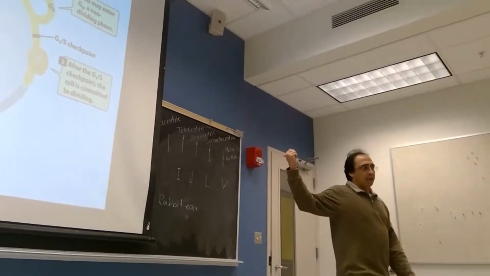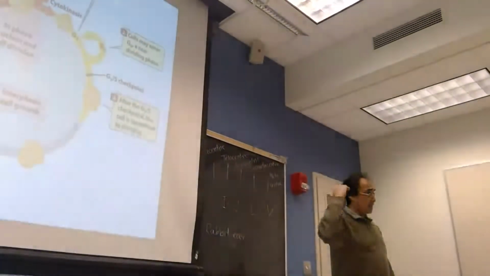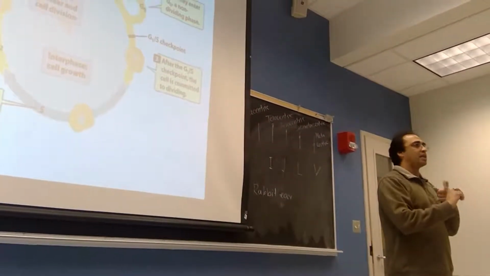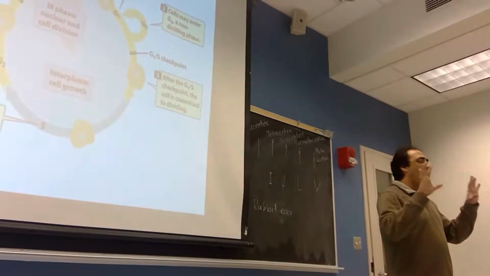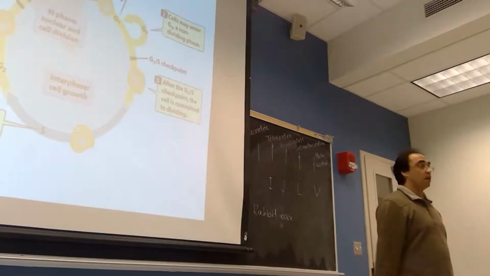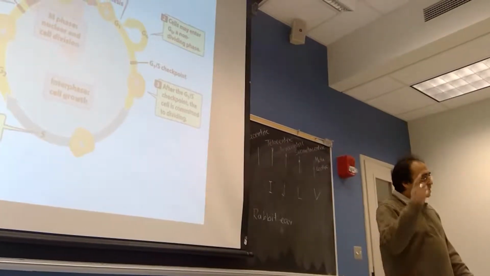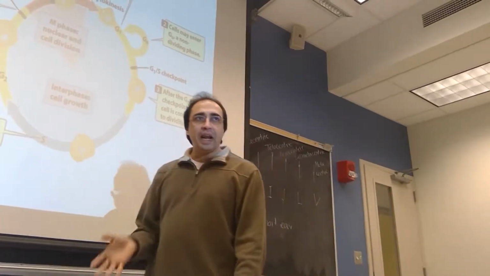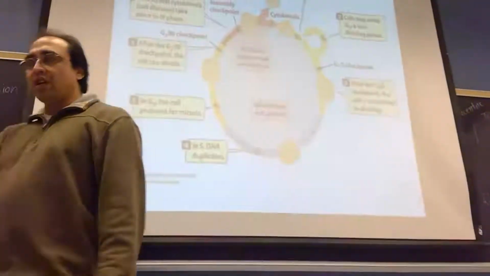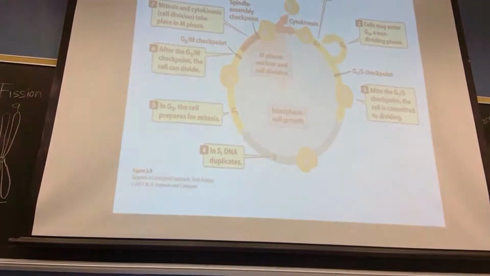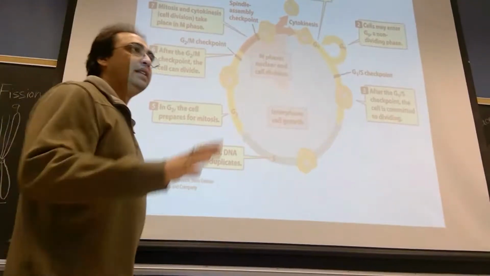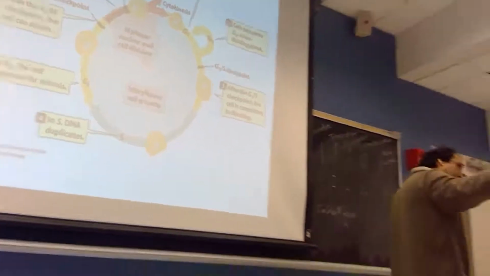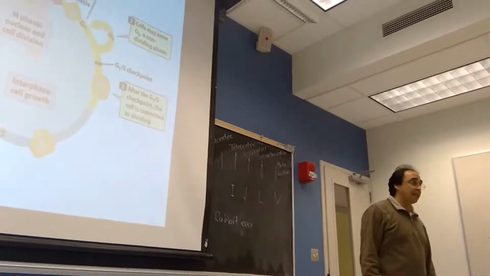There is another checkpoint, just before the anaphase, to check whether all the spindle fibers are attached to the chromosomes, and whether all the chromosomes are properly arranged or not. If there is some disturbance, if they are not properly arranged or all the chromosomes are not attached by the spindle fibers, if they are loosely arranged, they will stop the process. So that is another part. It is a very, very programmed pathway, the cell division.